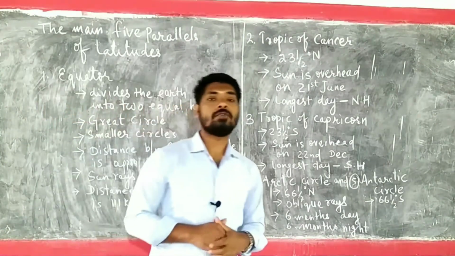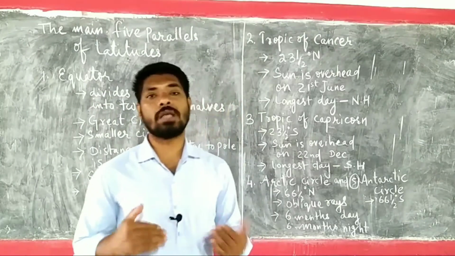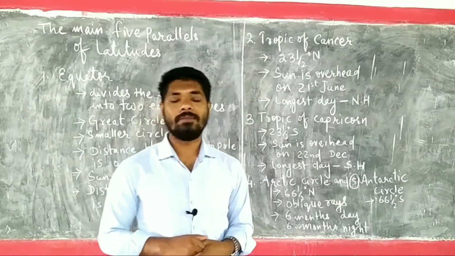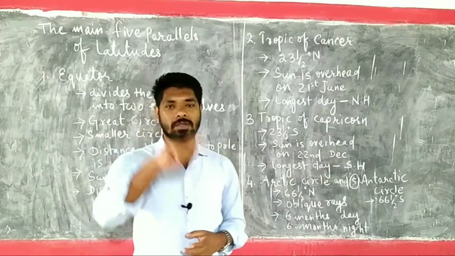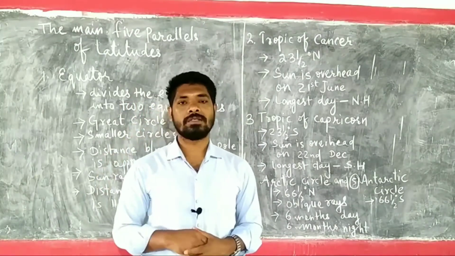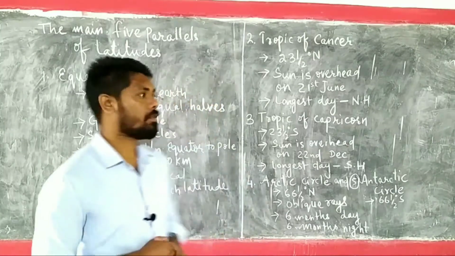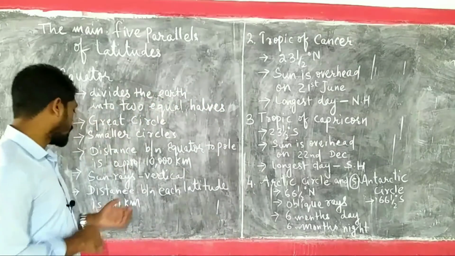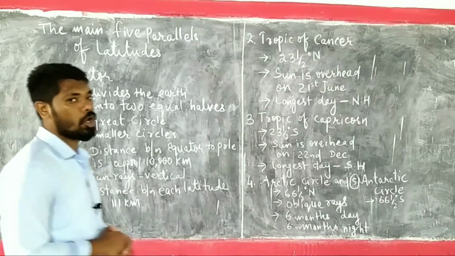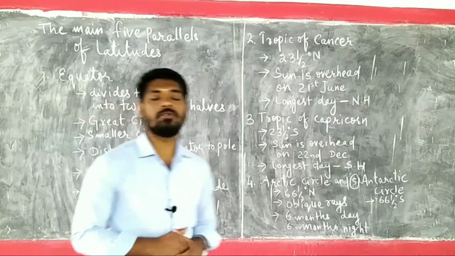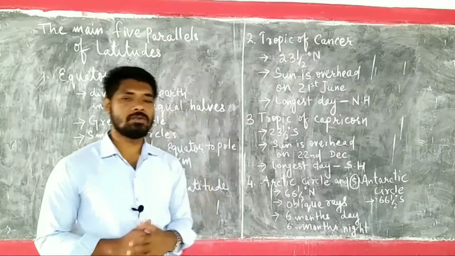Because the circumference of the earth is 40,000 kilometer. When we divide it by 360, because it is one round of 360 degrees, it will be 111 kilometer.